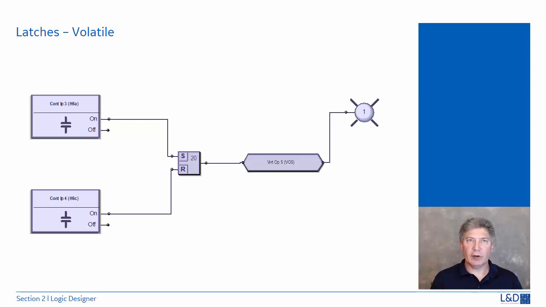Here we'll talk about the volatile latch. The volatile latch looks like this. There are no settings associated with this latch. This latch is reset dominant. If both the set and reset are on, I mean logical 1, then the output is off or logical 0.